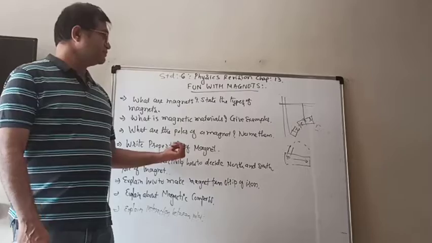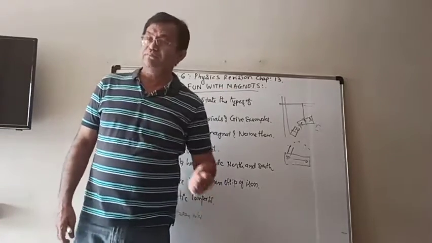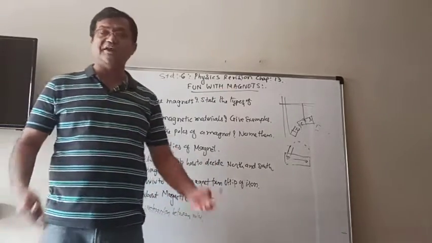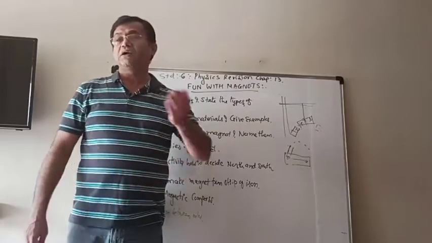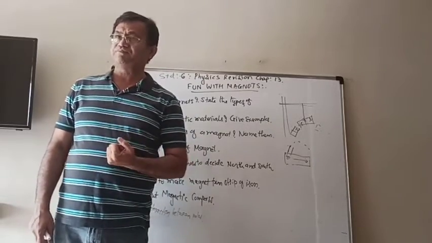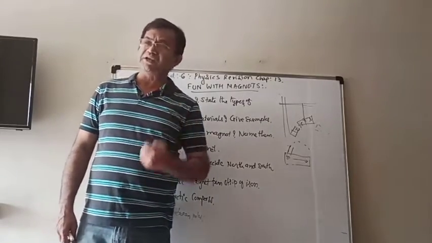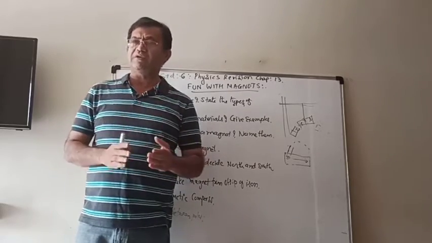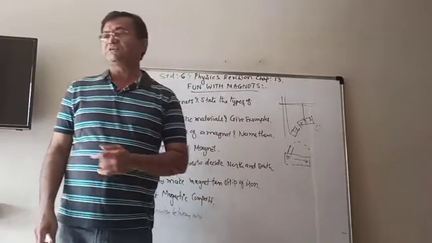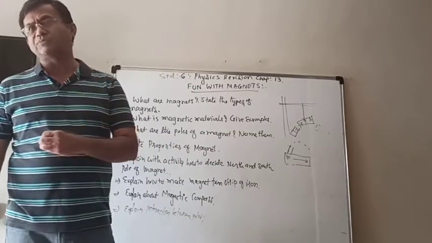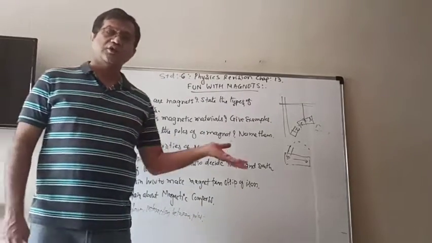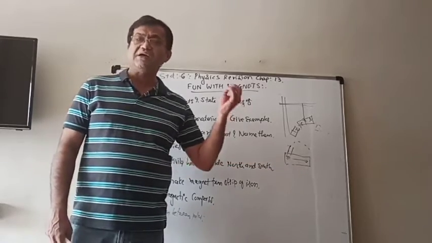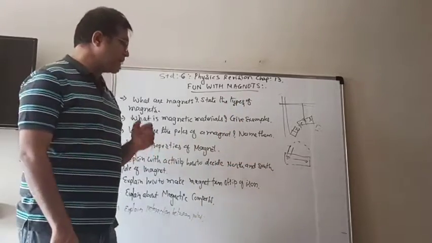How? Same thing that we did. We have to hang that piece of iron which is made in the form of a magnet. Then it will also come to rest in the north-south direction. So whatever end is in the north direction will be the north pole of that magnet, and the opposite side will be the south pole of the bar magnet.